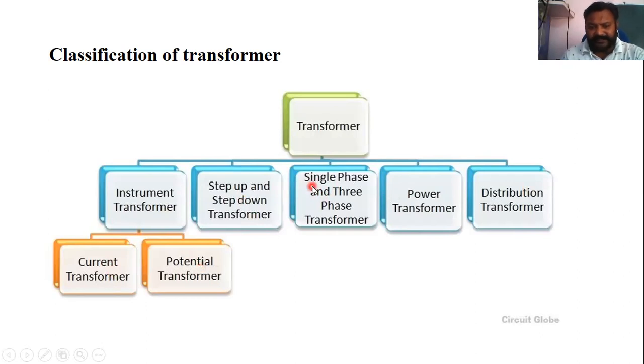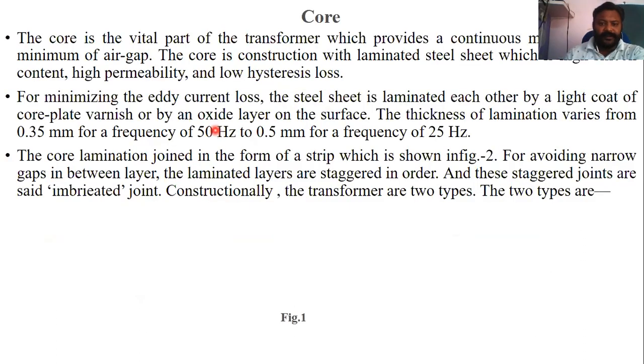According to construction there are also classifications like core type and shell type. Here we are going according to their construction, that is core type and shell type. First, what is the core? The core is a vital part of the transformer which provides a continuous magnetic path with a minimum of air gap. The core is constructed with laminated steel sheet which has high silicon content, high permeability and low hysteresis losses. Got it?